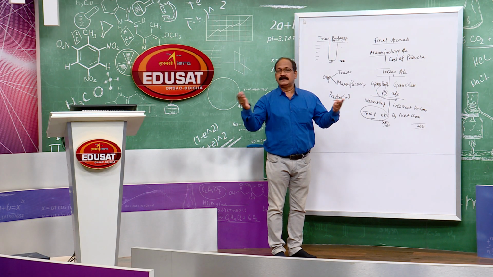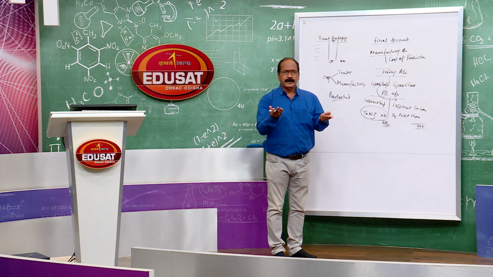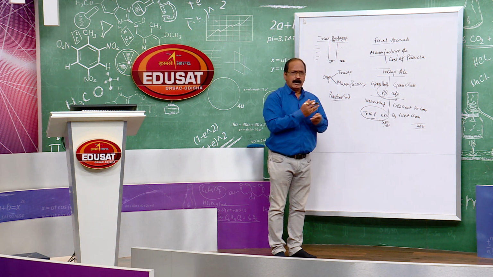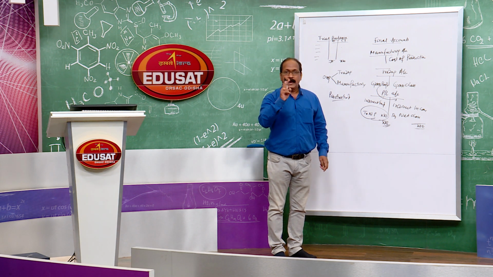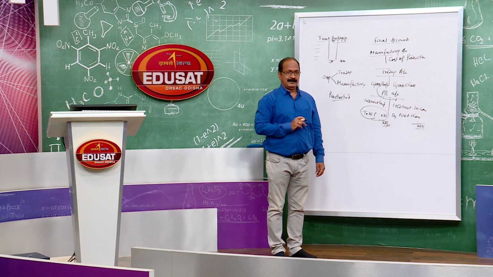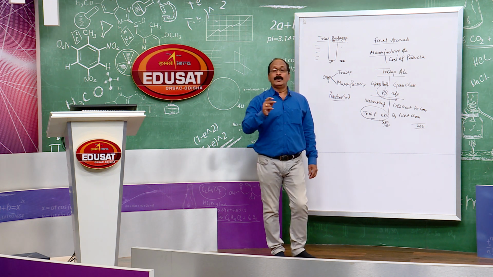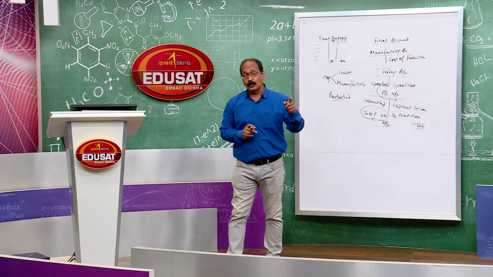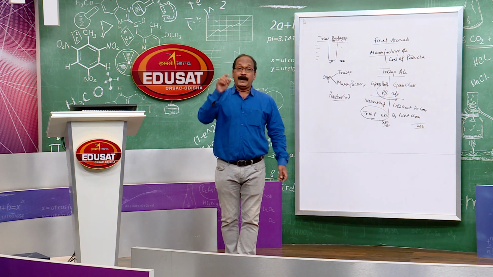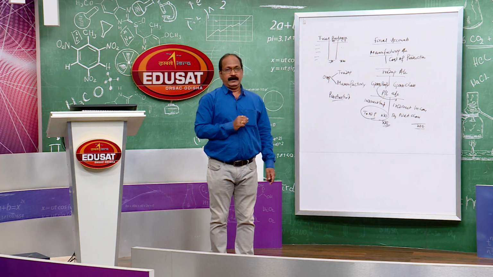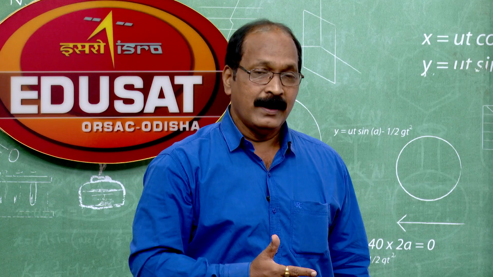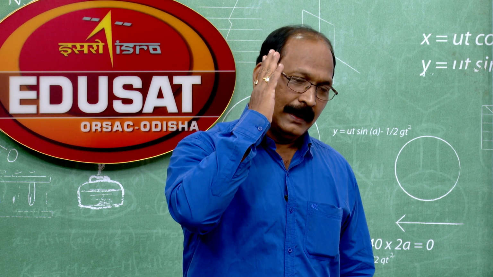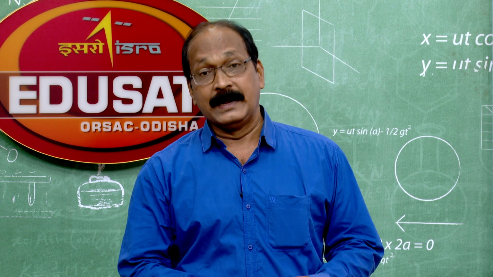Suppose A, B and C are partners, and 5,000 rupees is found as net profit. That 5,000 rupees is to be appropriated among A, B and C. The question arises, at which ratio? I have already told you that if the partnership deed mentions the ratio at which the profit is to be distributed, then you have to distribute at that agreed ratio.